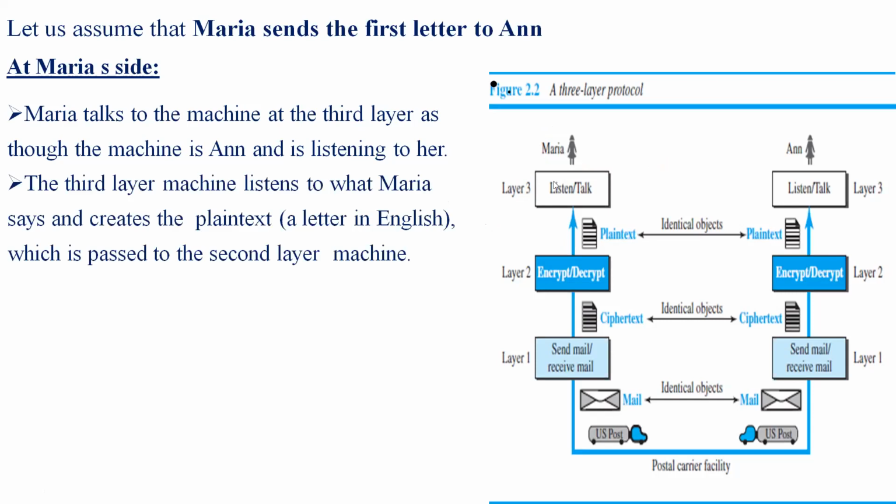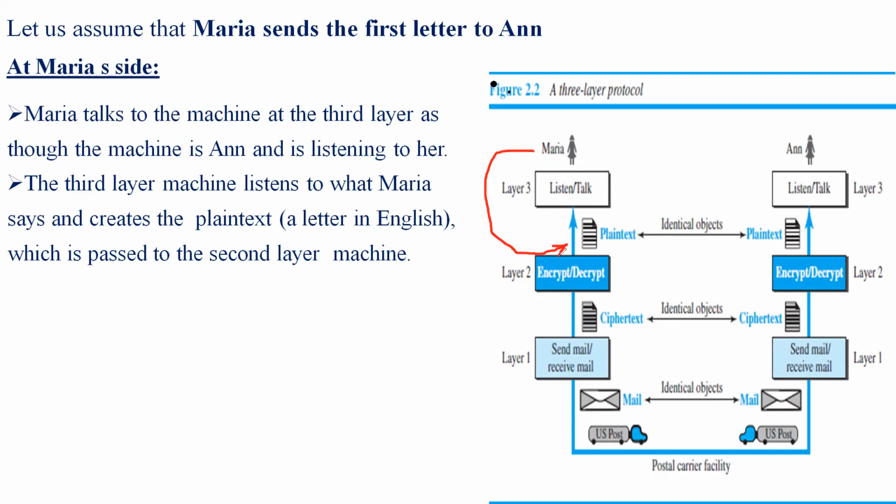The third layer machine listens to what Maria says and creates a plain text. Whatever Maria is speaking, whatever conversation she takes up, is listened to and created in the format of plain text.